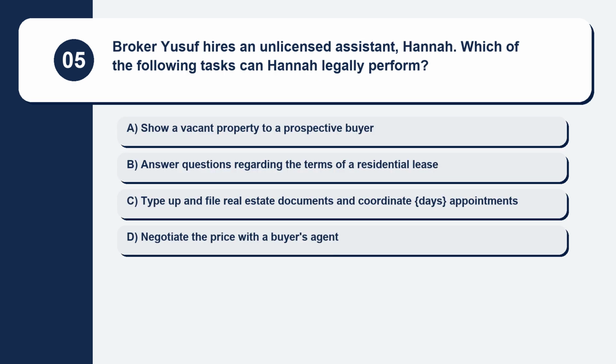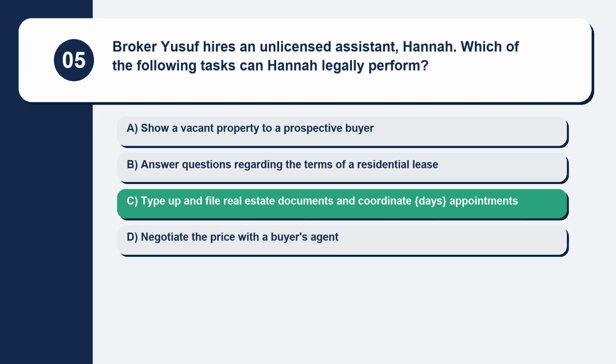Question 5. Broker Yusuf hires an unlicensed assistant, Hannah. Which of the following tasks can Hannah legally perform? Here are your options. Option A, show a vacant property to a prospective buyer. Option B, answer questions regarding the terms of a residential lease. Option C, type up and file real estate documents and coordinate days appointments. Option D, negotiate the price with a buyer's agent. The correct answer is option C, type up and file real estate documents and coordinate days appointments.